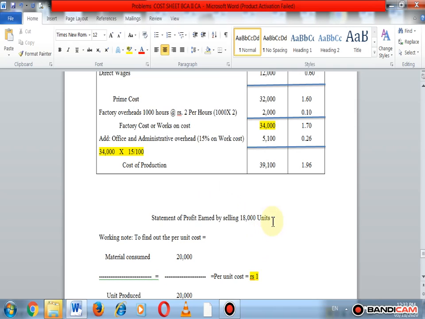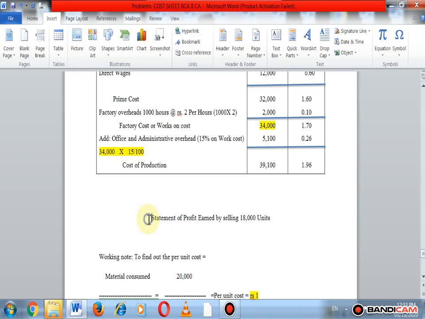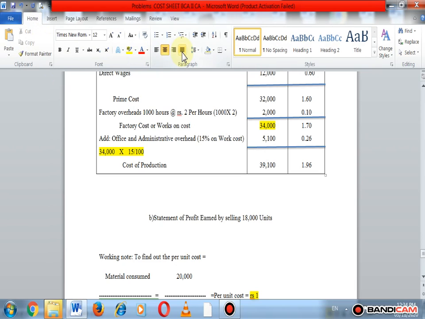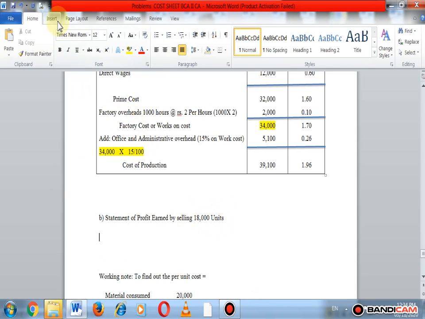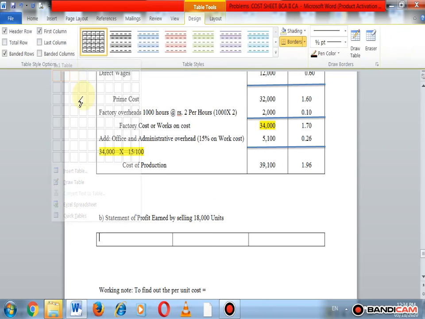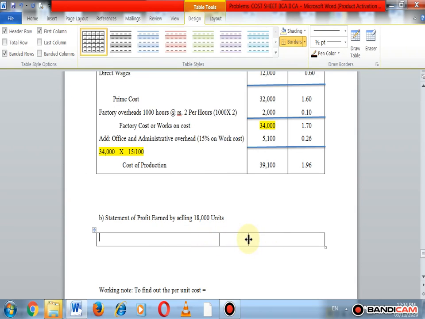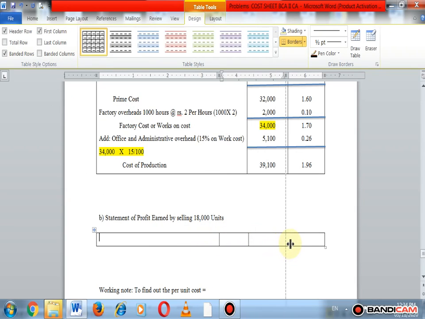18,000 युनिट्स विकल्यानंतर किती प्रॉफिट होईल हे आता फाइंड आउट करायचं आहे. हा आला बी पार्ट आपला. Okay, so B part, we find out the profit earned by selling 18,000 units. Okay, so prepare a cost sheet. So here also insert 3 columns, that is particulars, total rupees and rupees per unit.